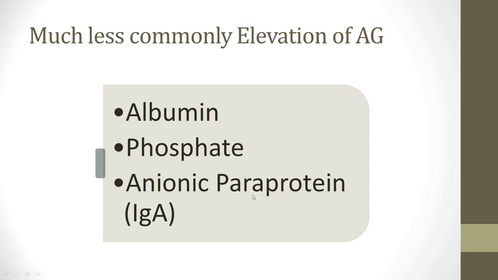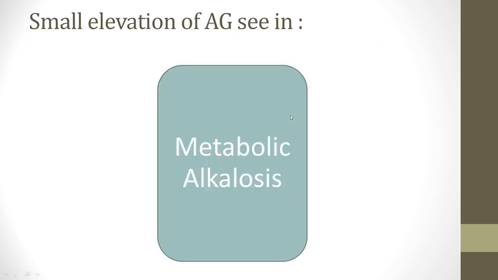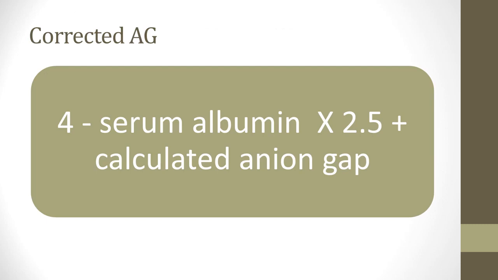A small elevation of anion gap, which is not commonly seen, may be found if the baseline albumin is increased, or phosphate is increased, or anionic paraprotein, which is immunoglobulin A, not other immunoglobulins. All these conditions give rise to some elevation of anion gap, and some elevation of anion gap can also be seen in metabolic alkalosis. Please keep that in your mind too. And you should know about the other thing too, which is the corrected anion gap.